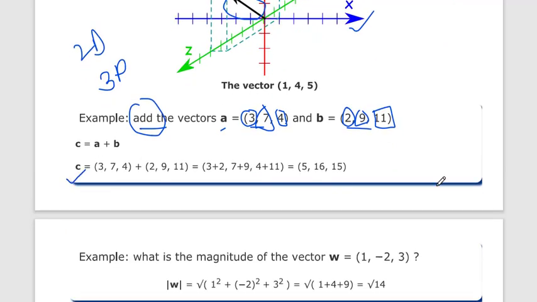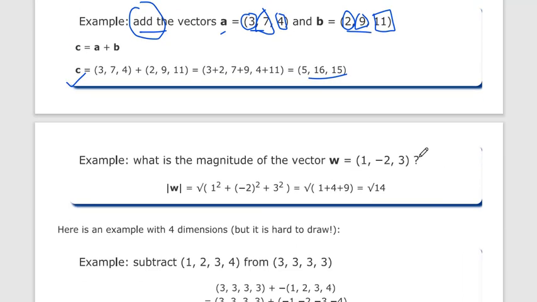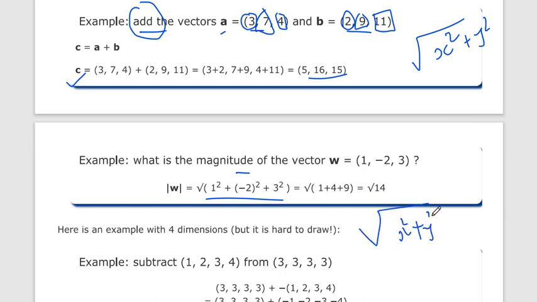So we will get the c vector as a plus b. And how do we find the magnitude? In 2D we already discussed the equation, x square plus y square. Here it will become the square root of x square plus y square plus z square. We have to add the third direction, z.